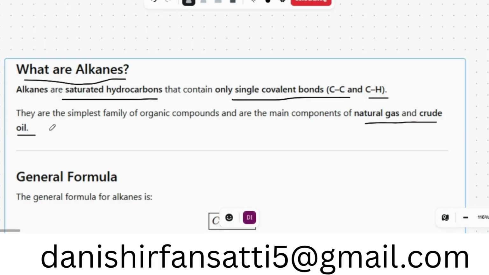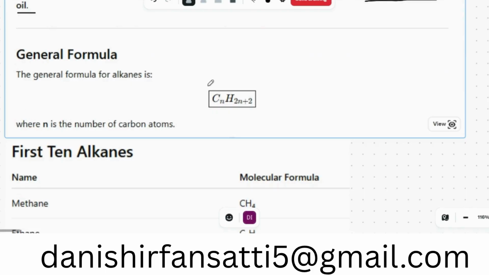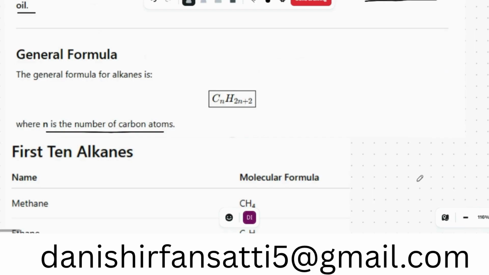From these carbon and hydrogen bonds, the molecules that are made are the main components in natural gas. The general formula is CnH2n+2, where n is the number of carbon atoms in a molecule. For example, if n is equal to 1, carbon will be 1, H is 2 into 1 is 2, 2 plus 2 is 4, CH4. That is called methane.